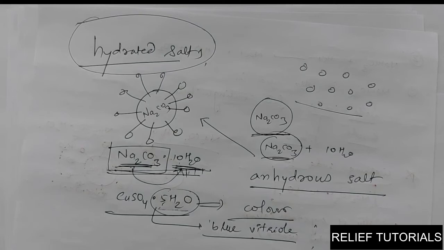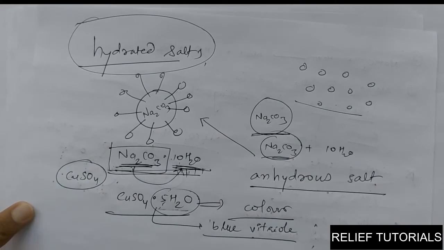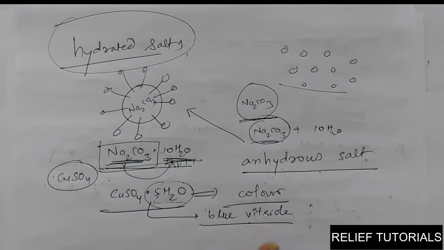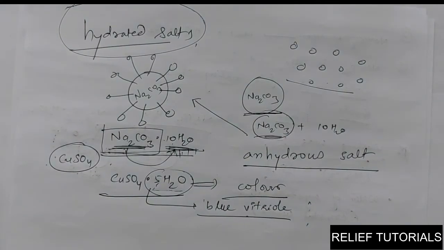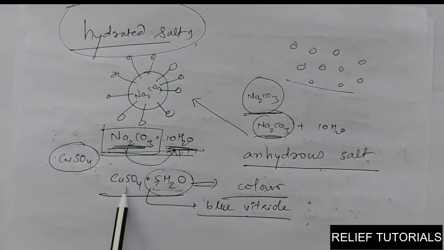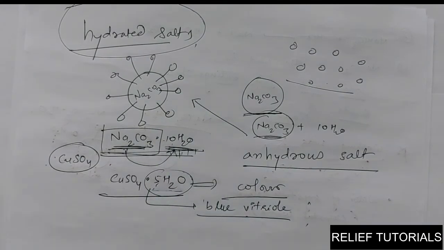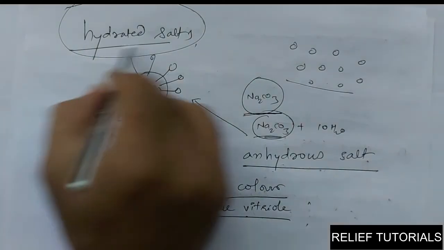But once you heat that substance and the 5 molecules of water leave, what you will have is only CuSO4, anhydrous salt, and it has no color. But again, if you provide some water to CuSO4, the water molecules crystallize with CuSO4 again and the blue color will reappear. So one thing is sure, that these molecules are easy to remove and easy to connect. So such type of salts are called hydrated salts.